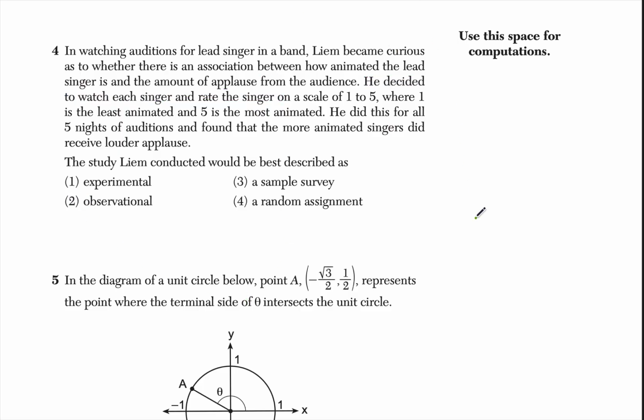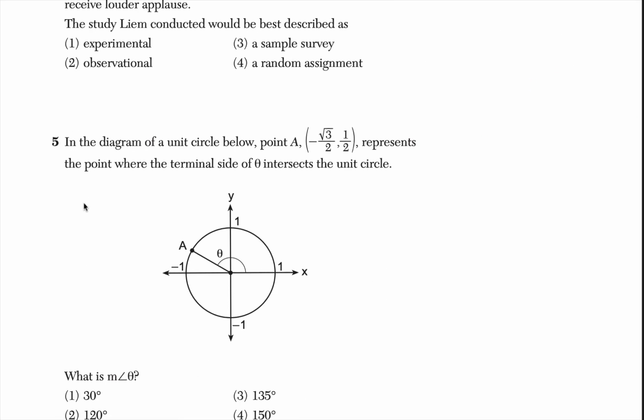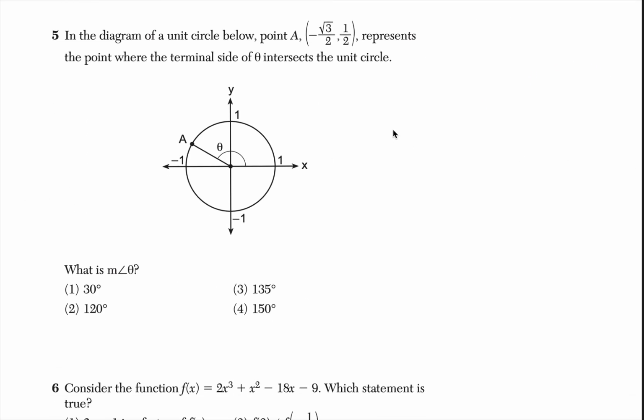Moving on to number 5. So here, you have a diagram of a unit circle below. Point A, which is the point negative square root of 3 over 2, comma 1/2, represents the point where the terminal side of that angle, I think it's theta, intersects the unit circle. So they're giving you the point. And my hint here is, if I know the coordinate points of my 3 reference angles, I can find any other angle on my unit circle, just by looking at my quadrant 1 reference angles.